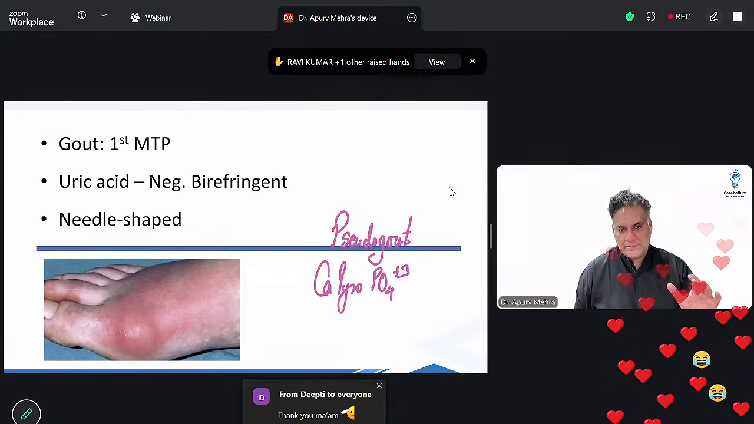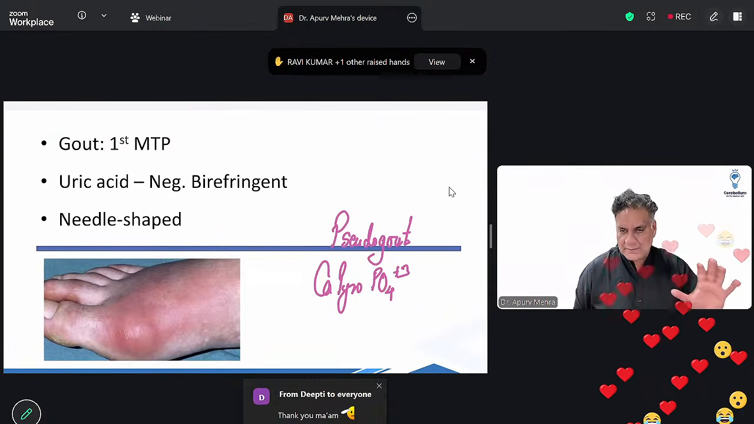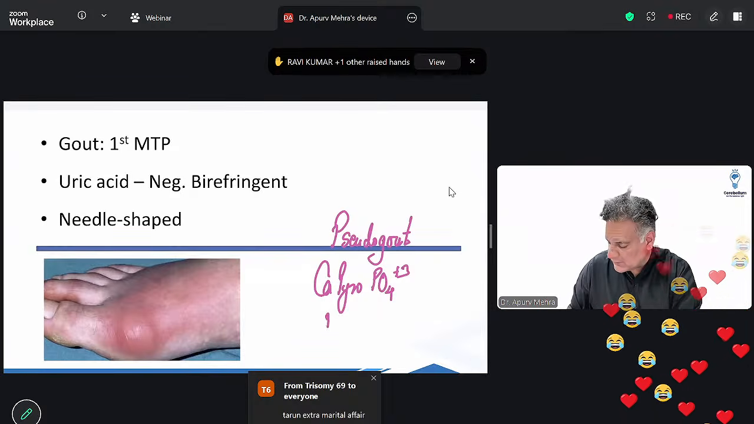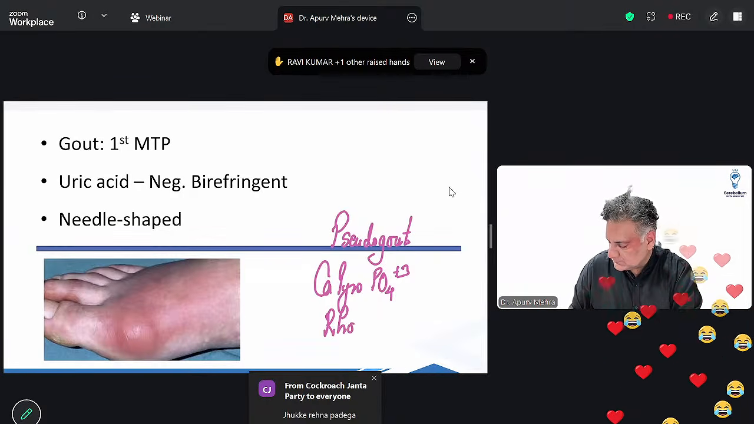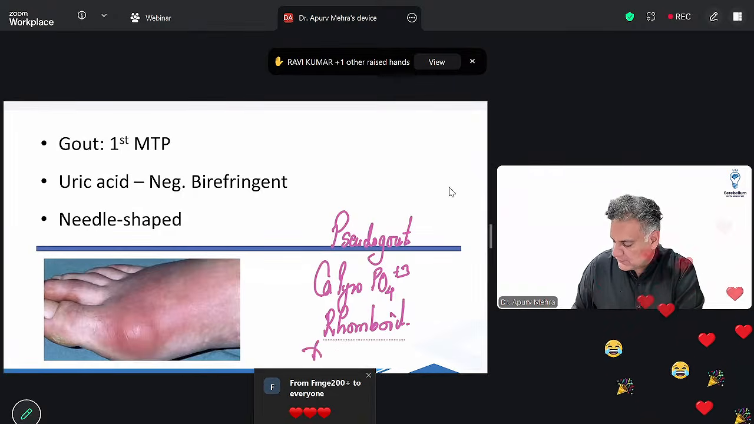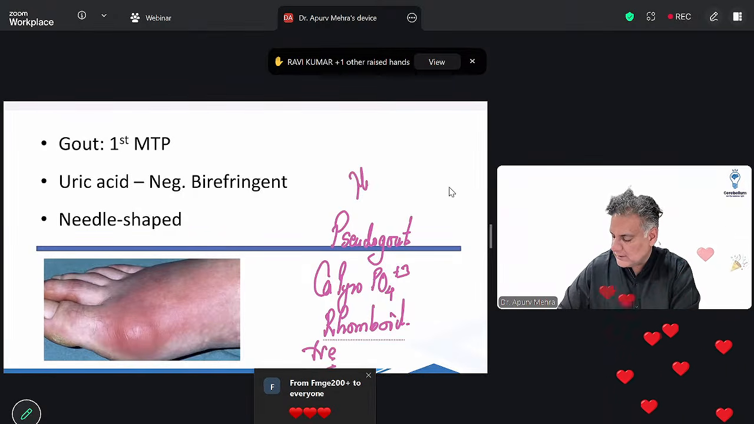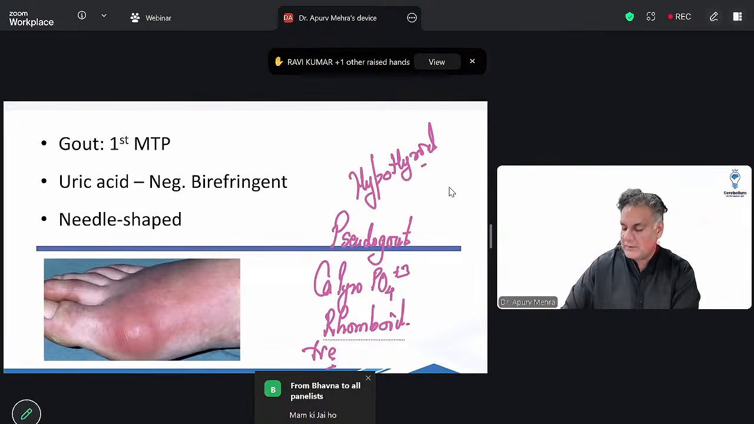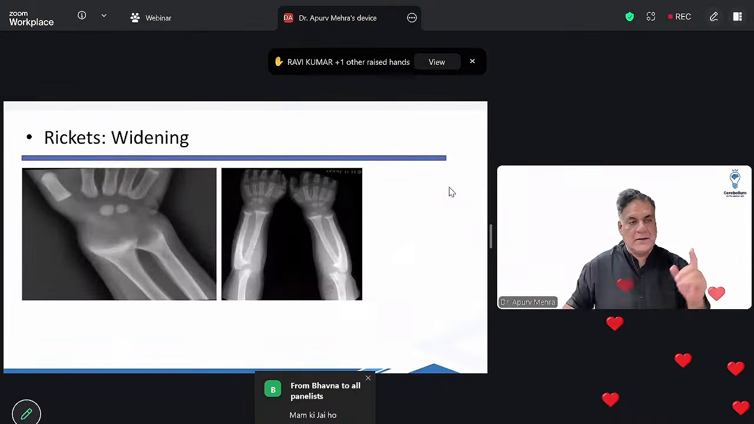So grade 2, gout, middle-aged businessman. Pseudo gout, calcium pyrophosphate crystals. They are rhomboid shaped. They are positively birefringent. Seen in hypothyroid. Last year, 2025 NEET, they asked you this.